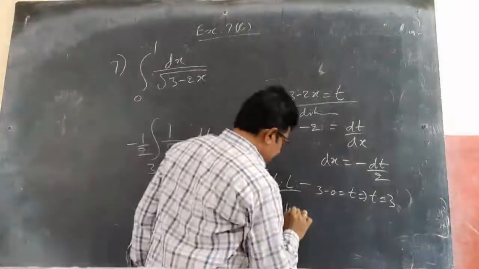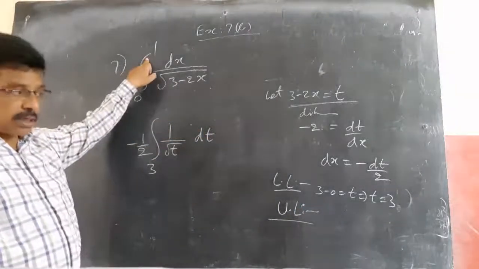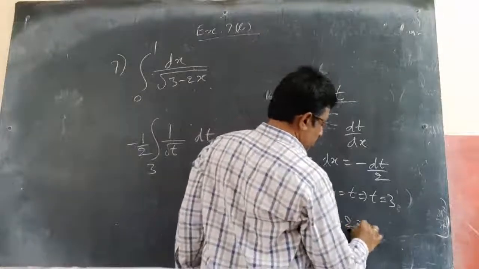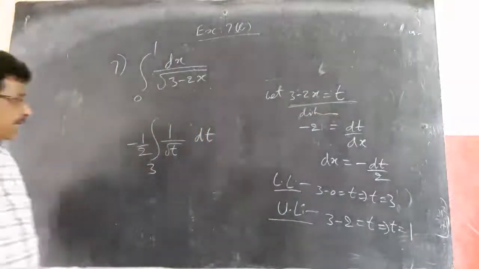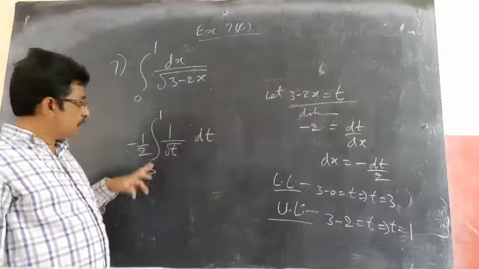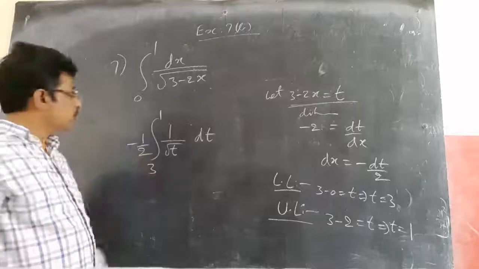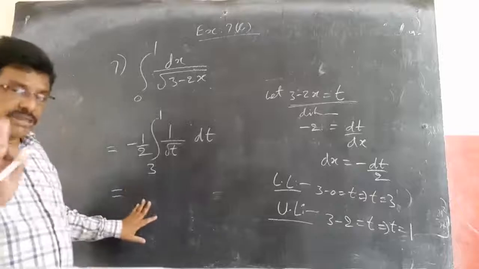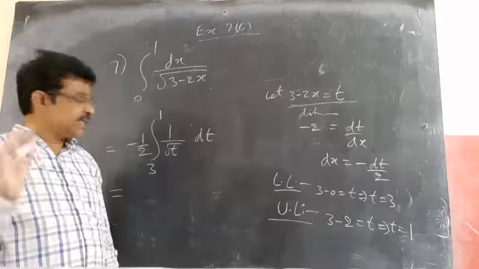And what about the upper limit? Here the upper limit of x is 1. If I substitute, 3 minus 2 into 1, 2 equals t, which implies t equals 1 is the upper limit. So the upper limit is 1 and the lower limit is 3. Observe, the upper limit is less than the lower limit, so automatically you got a minus. But I'm telling you, you will get positive area. Even if it is negative, you should take positive area. That is the other case.